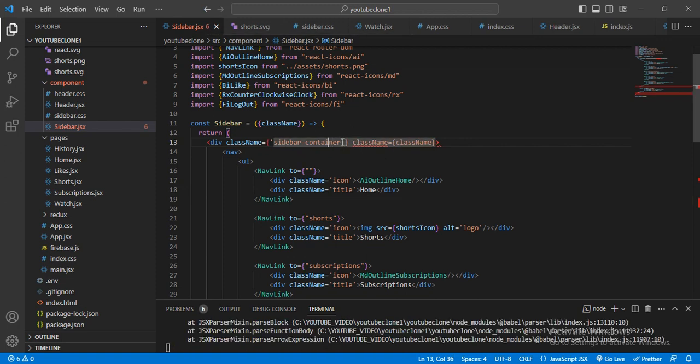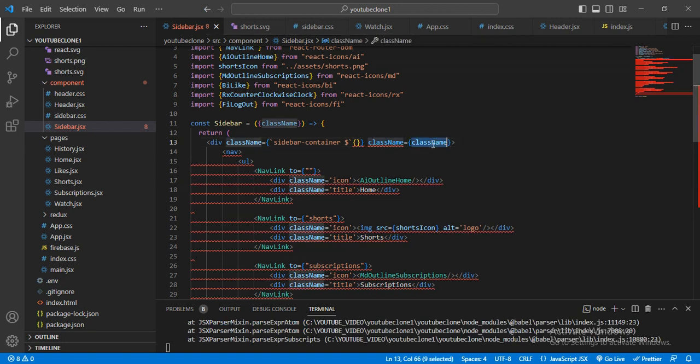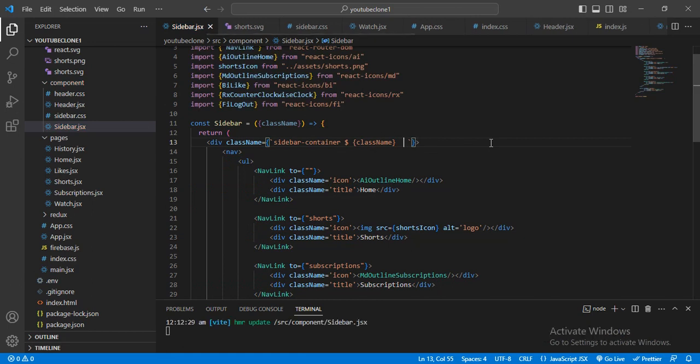After that I will give the dollar and colon like that, and copy this class name. Here I will paste this, give a little bit of space, and after that remove this one. I want to close it here, okay, and these both are like that.